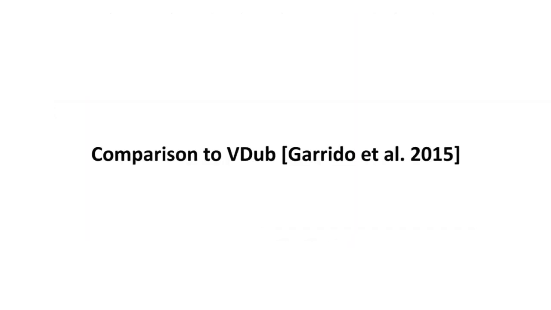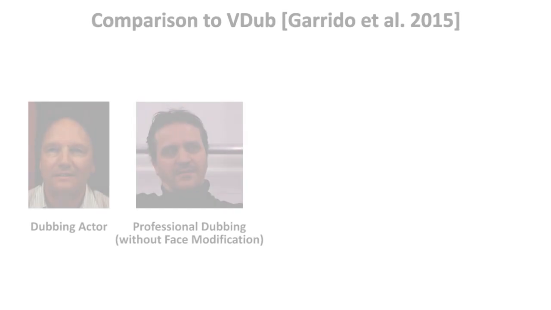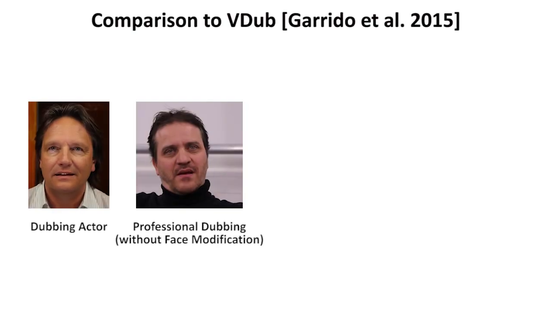Even professional dubbing of foreign language movies, like this German to English dubbing, leads to bad audiovisual alignment.